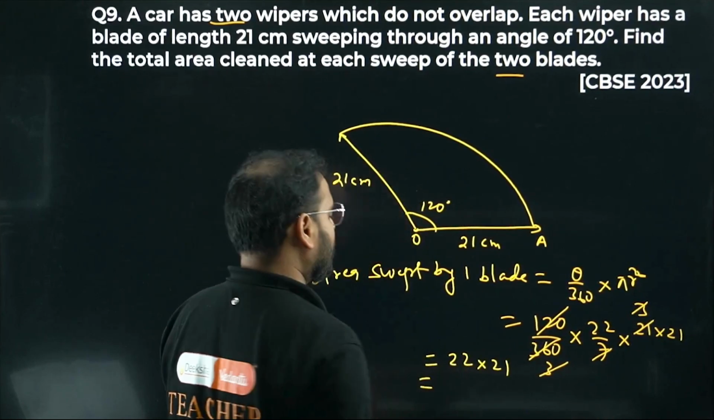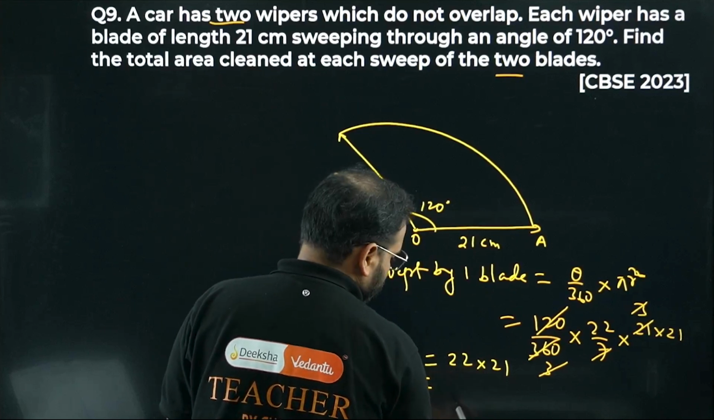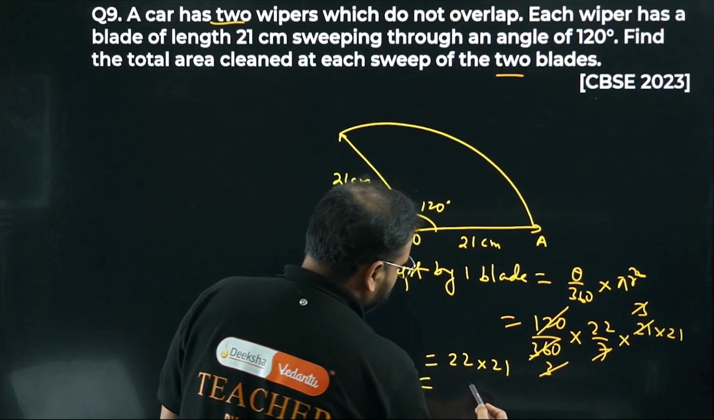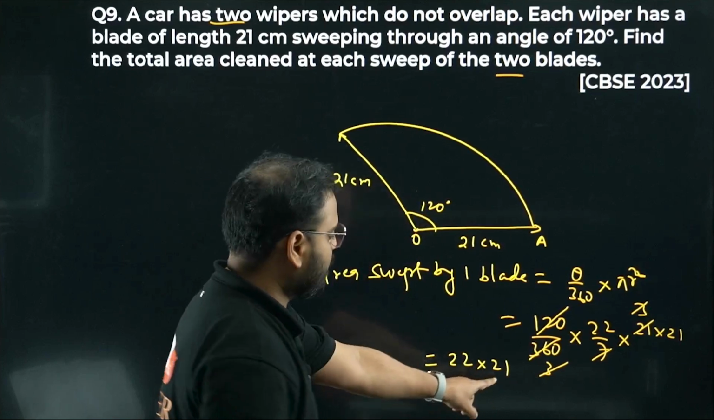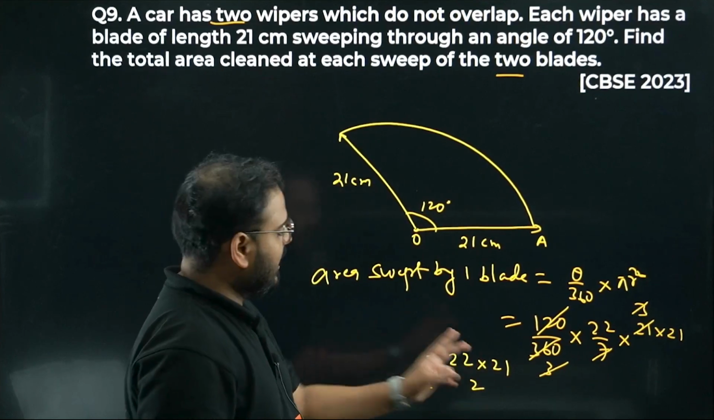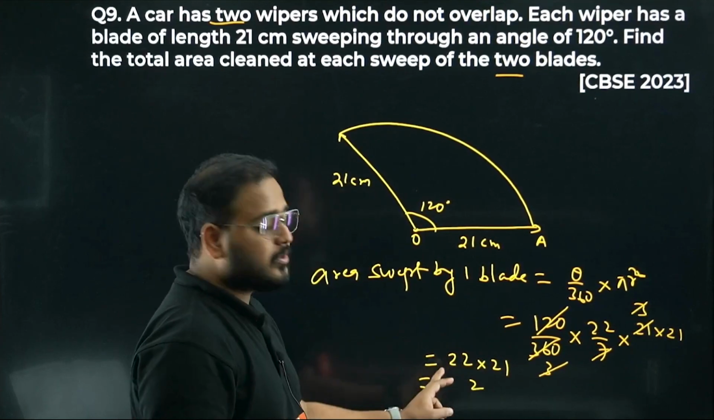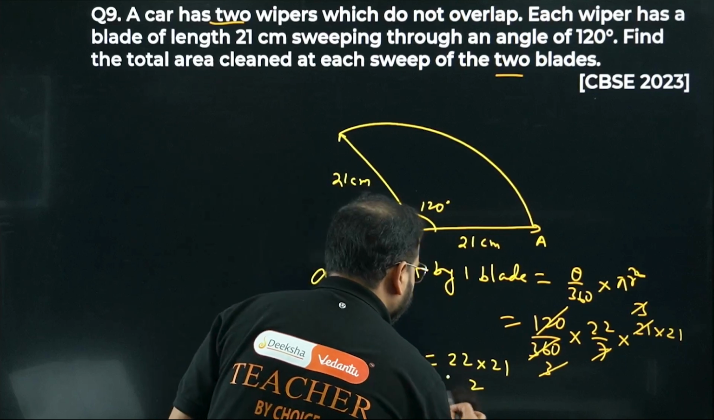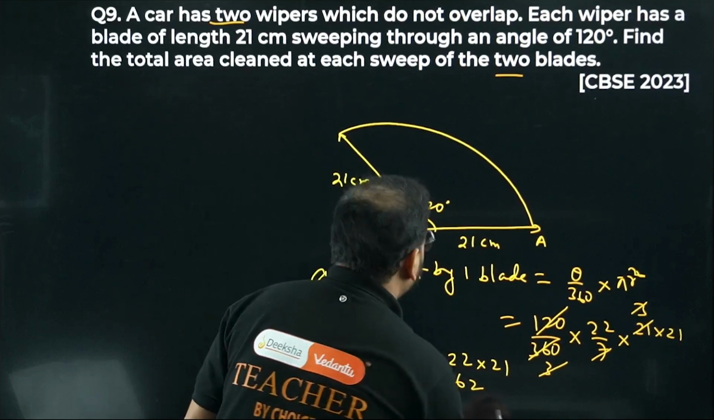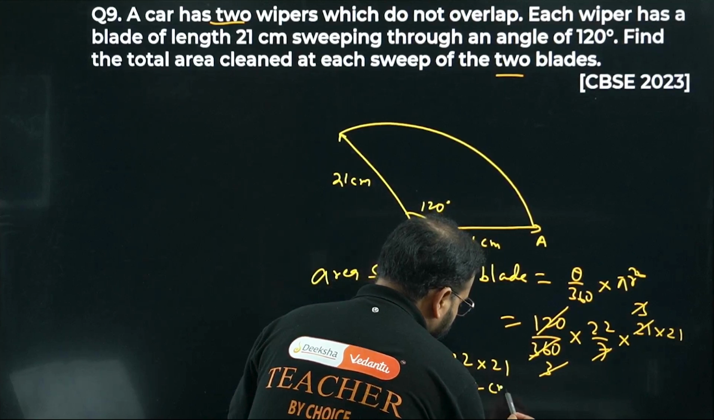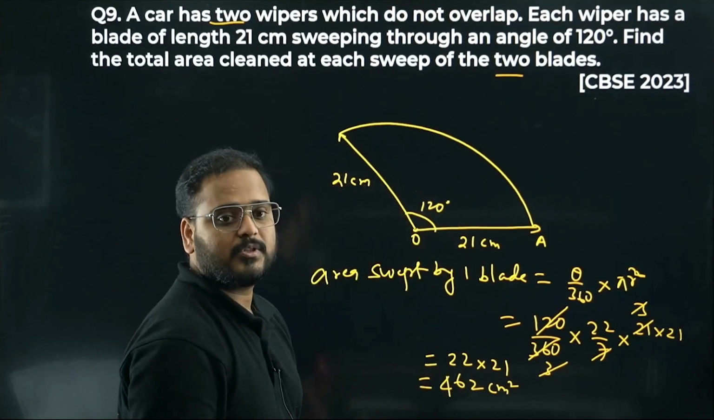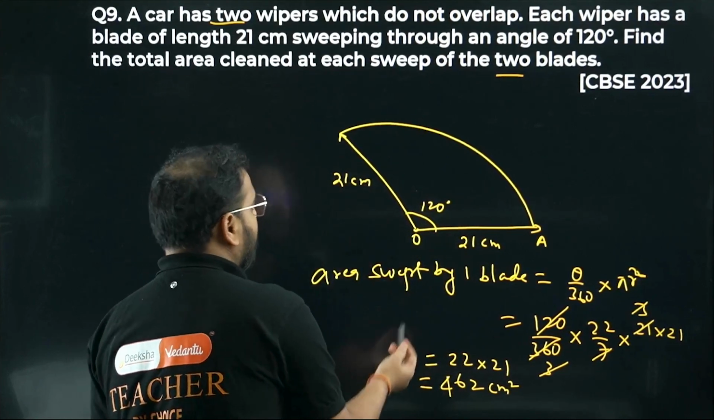So 22 into 21: 21 into 2 is 42, keep the 2 and carry 4. 21 into 2 is again 42, plus 4 is 46. So the area is 462 centimeter square. Clear? This is for one blade.